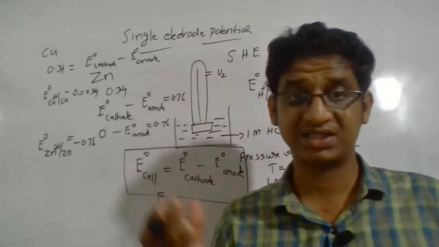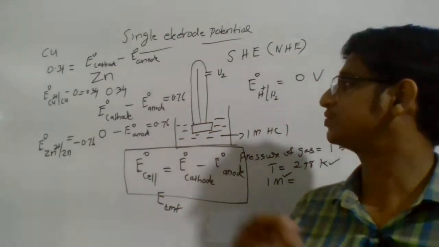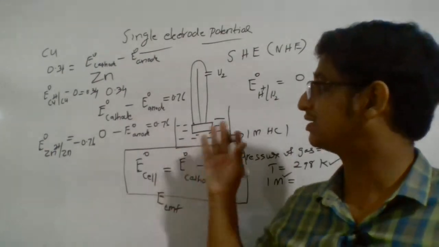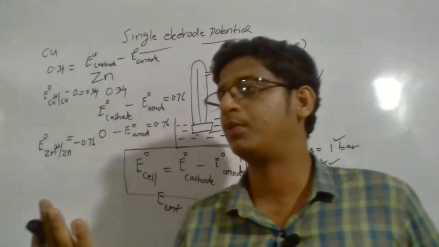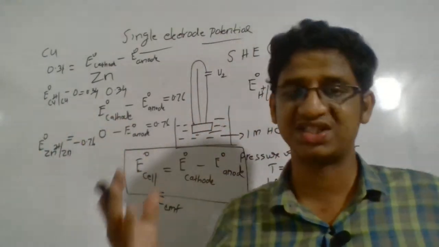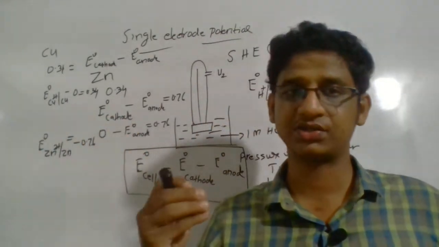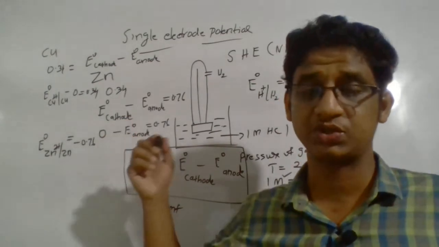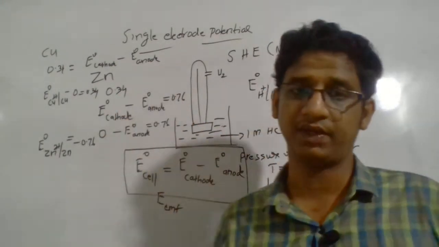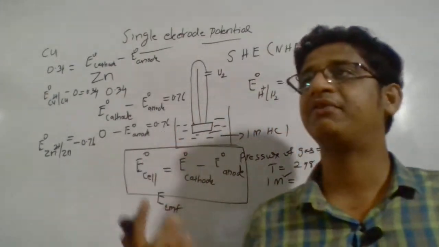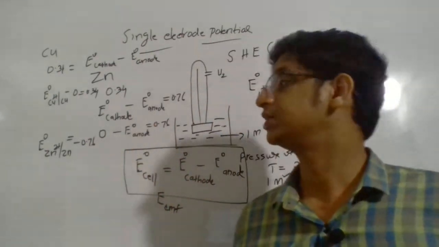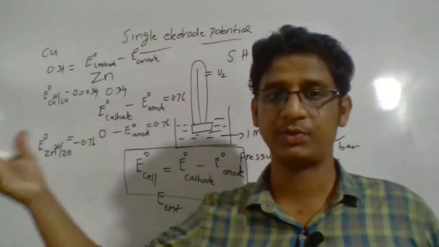and the reduction potential value of hydrogen, we saw, is 0 as well. So that's the point you can remember. Negative reduction potential value means it normally has more tendency to undergo oxidation. With respect to hydrogen, it has a tendency to undergo oxidation, which means it should have a negative reduction potential value. And if the reduction potential value is positive, it has a tendency to undergo reduction. So with respect to hydrogen, it has a positive value.